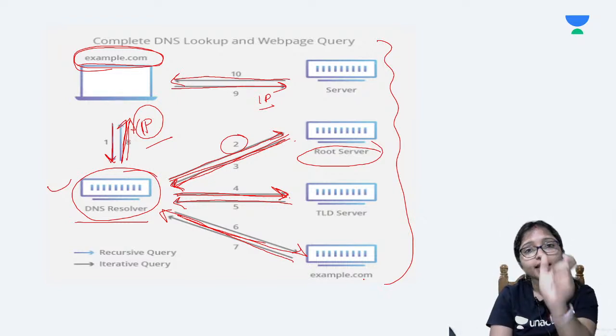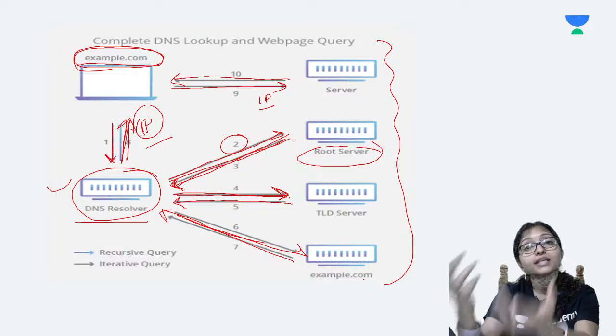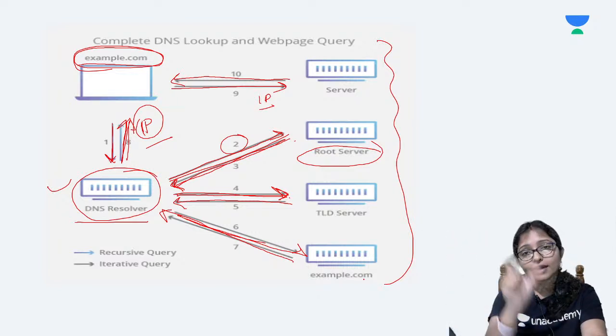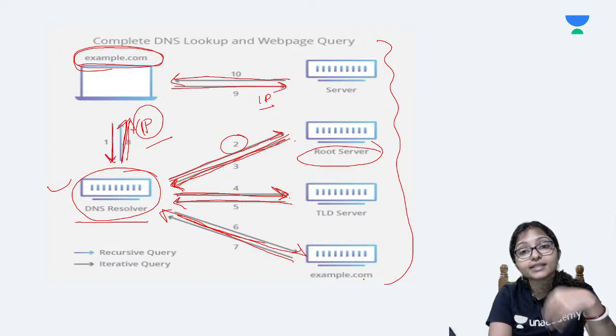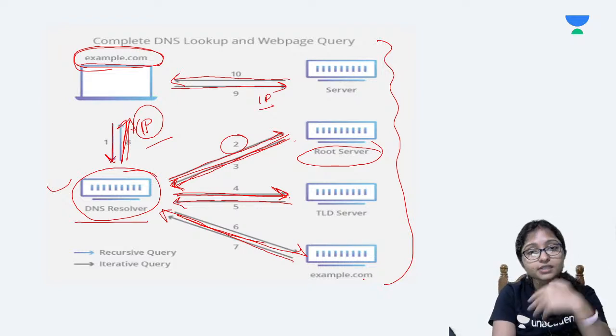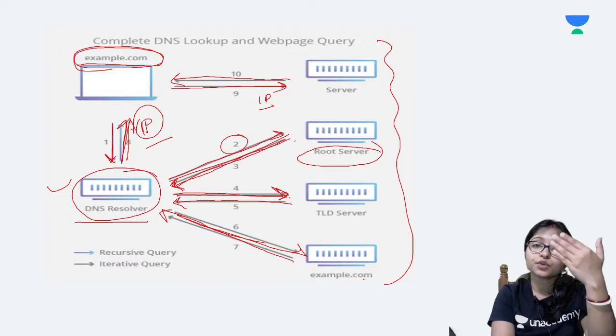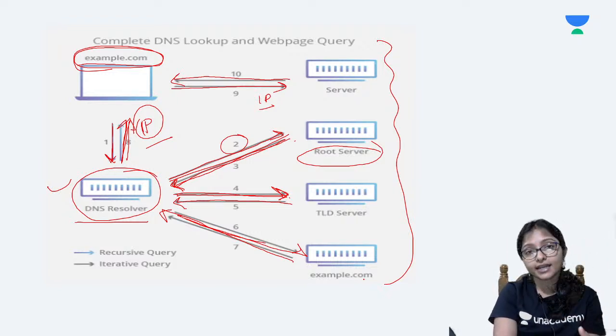Is it identifying the host, or is it identifying the top level? What is the top level part of a query, and how is it identifying the top level? What is the work of a TLD server? What is the work of an origin server? What is the difference between server, root server and TLD server?